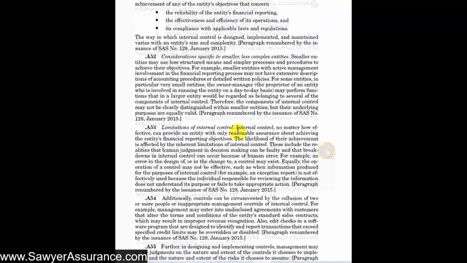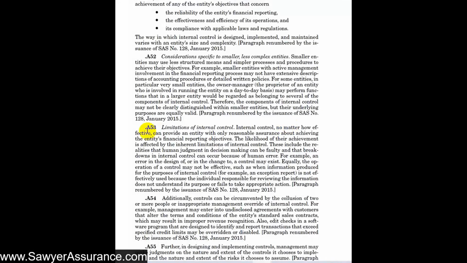And also what they describe here, which is very important, is that internal control, no matter how effective, can provide only reasonable assurance about achieving the entity's financial reporting objectives. So even if the entity has a stellar control environment, there's still a risk that the entity could make a mistake and record a wrong amount or offer credit to someone that was unable to pay. So that's why we will find in other sections that even if we test the internal controls and they're all perfect, we still have to do substantive procedures to make sure that the account or transaction class or disclosure is accurate, because we can't just rely on the internal controls. There's still human error, for instance, that might happen.